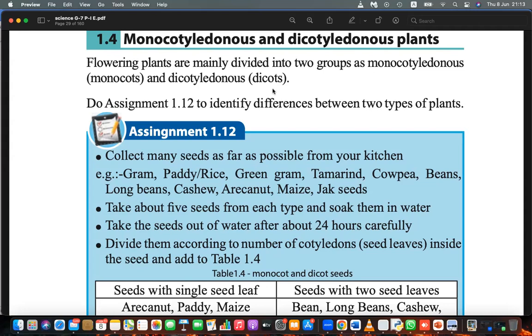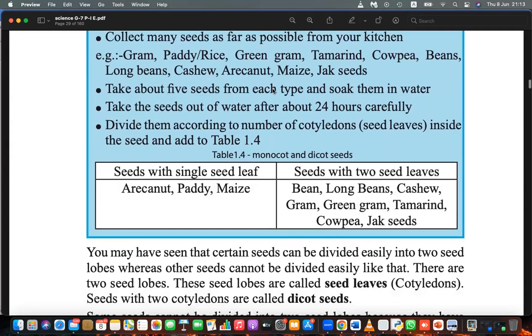Basically, we saw a set of morphological features, the physically visible features: the nature of the roots, the leaves, how the branches divide, how seeds form, pollination, many things. Based on these similarities we can divide them. At the germination process itself we can identify this. Basically the monocots like paddy, maize, arecanut, coconut, you can see only a single seed leaf.